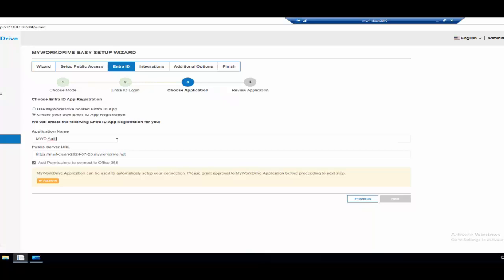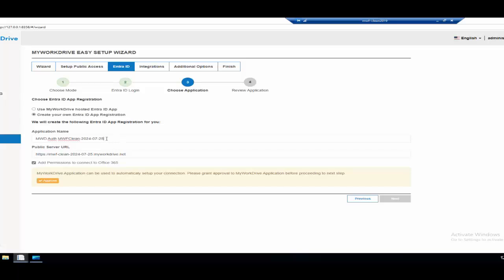In this case, I'm going to give it a name. A lot of customers might be required to create their own because they may have tenant restrictions which prevent using third-party apps. So if you know that you have that restriction, don't even try to use the MyWorkDrive hosted app. Just go straight to creating it. And as Dan mentioned, this will do it for you. So super simple.